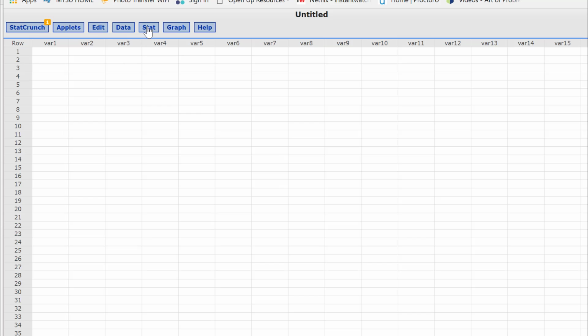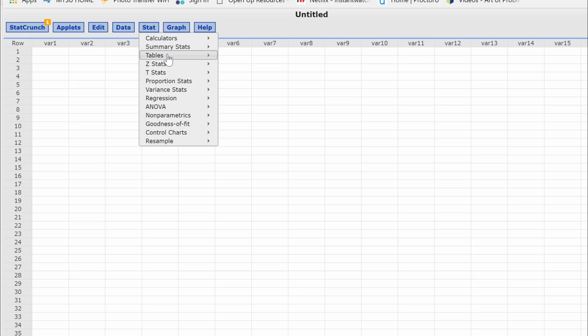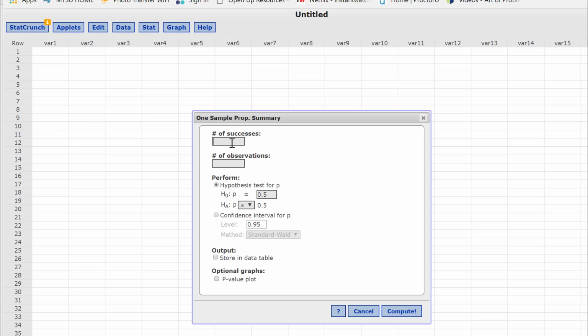Okay, so I'm in StatCrunch. I'm going to run a hypothesis test. So go to Stat, and this is a proportion, and we have one sample, and we don't have the raw data. We have summary statistics. So I'm going to go to Summary. Let's first do number of observations. That was 593. And it said 60%.